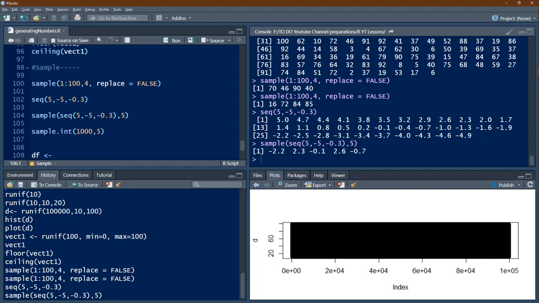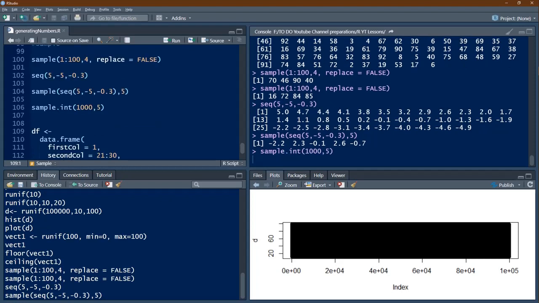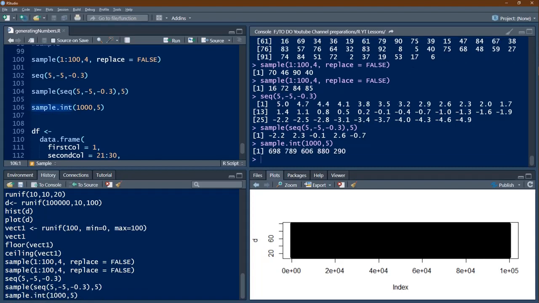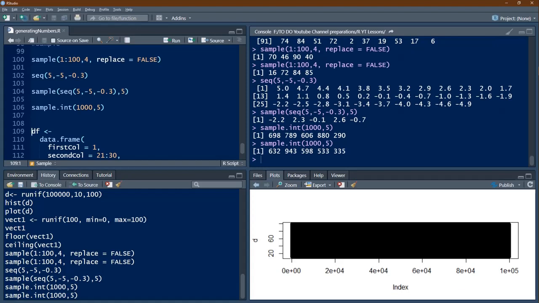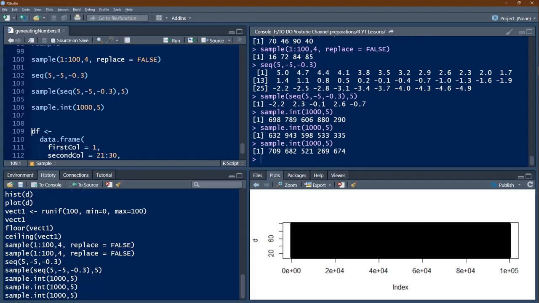So in sample you can give a vector, a sequence or data and then ask how many numbers to be picked up, and you can also say whether replace is true or false. Now in this case I am saying sample.int, that means I want integers to be picked up, maximum is 1000 and 5 numbers. I am getting 5 integers up to a maximum of 1000. I can repeat the command, I may get another set of 5 numbers.